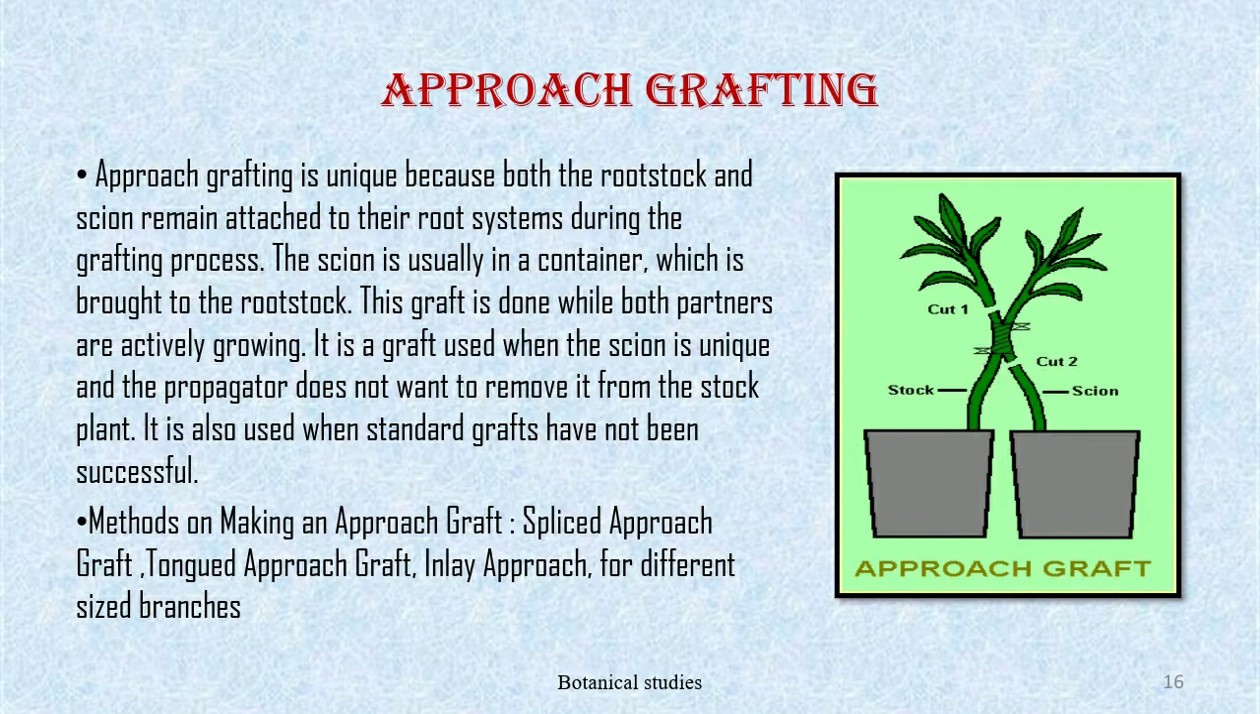Approach grafting. Approach grafting is unique because both the rootstock and scion remain attached to their root systems during the grafting process. The scion is usually in a container which is brought to the rootstock. This graft is done while both partners are actively growing. It is a graft used when the scion is unique and the propagator does not want to remove it from the stock plant. It is also used when the standard grafts have not been successful.